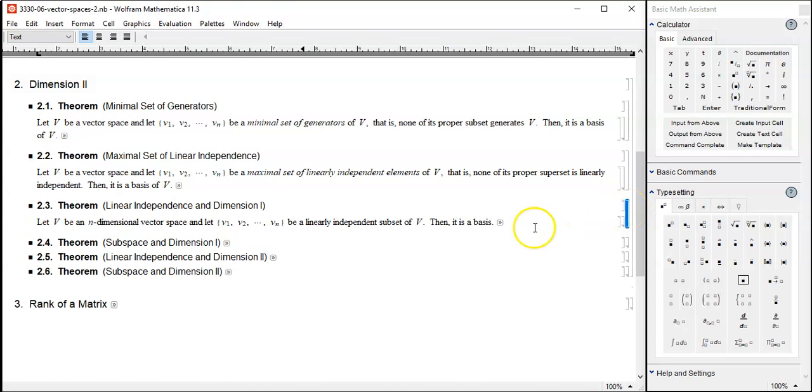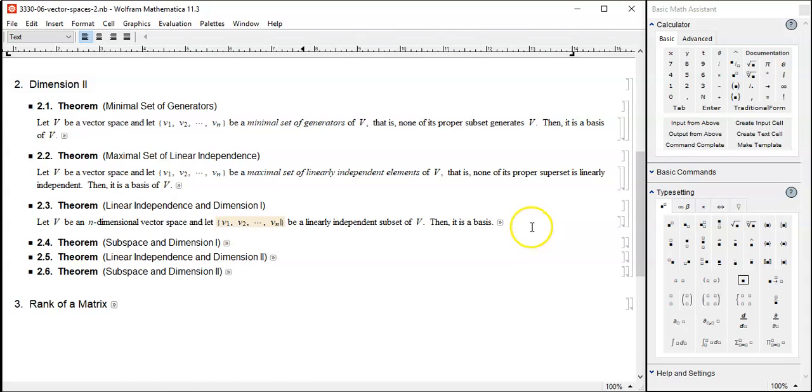Let's consider some other applications. Also, implications are important too. Alright, let V be an n-dimensional vector space, which means it has a basis W1, W2, all the way to Wn. Let V1, V2, V3 all the way to Vn be a linearly independent subset of V. Then it's a basis. So in order to have a basis, what do we have to have? Generating and also linear independence, right? Linear independence is already given here. Is it also generating? Well, that's something we'll have to establish.